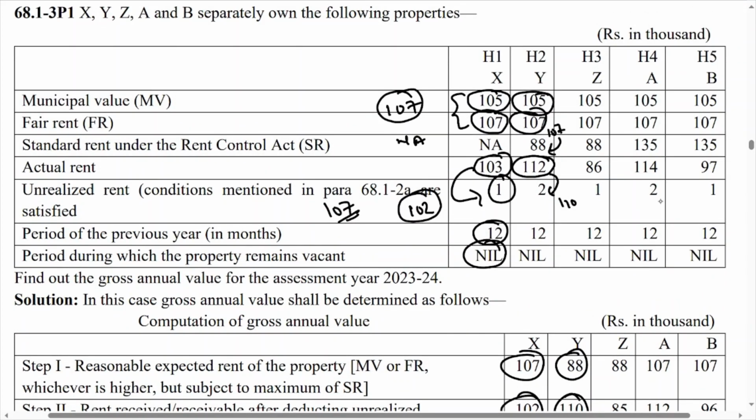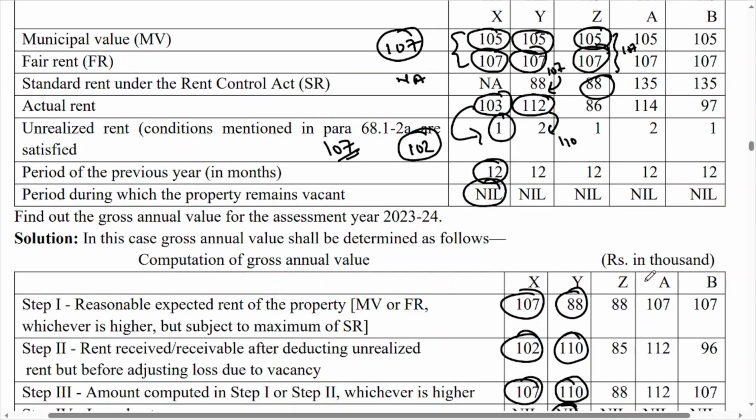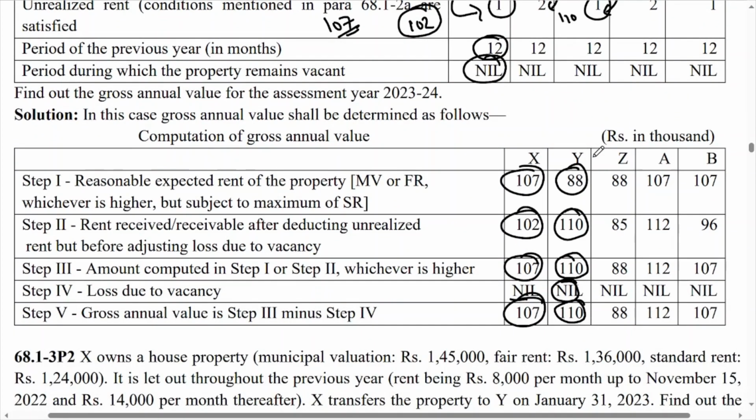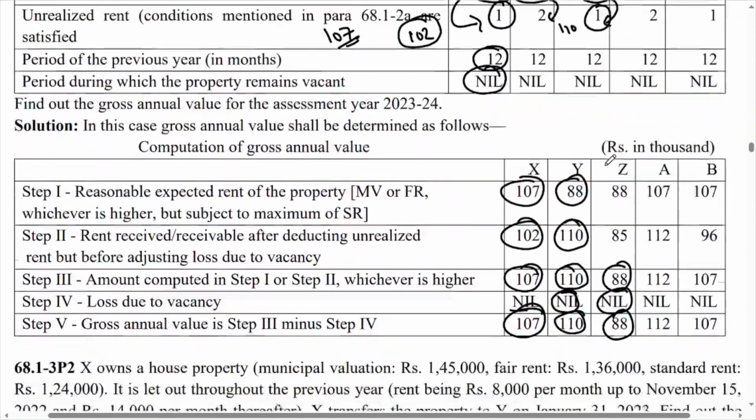H3, again one more example, 1,05,000. All the rupees are given in thousands, that means you have to add 3 zeros to it. But 105,000 and 107, whichever is higher, so higher is 107 again. So now compare with 88, so 88 will become the answer for step number 1. Now what is your rent received or receivable, 86, from that you have to deduct unrealized rent, that is 1000, so 85 will become your answer for step number 2. Now whichever is higher, 88, loss due to vacancy is not given, so final answer GAV is 88.